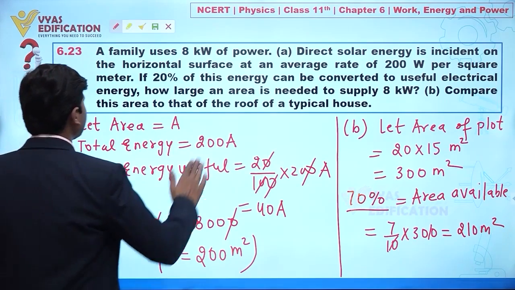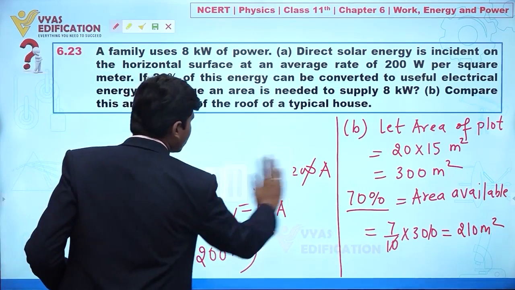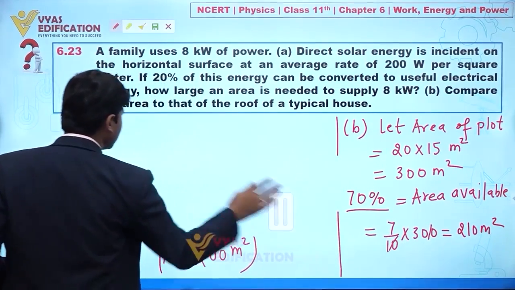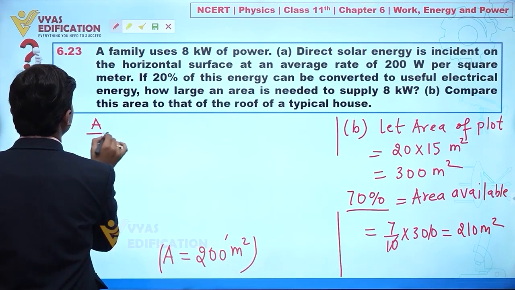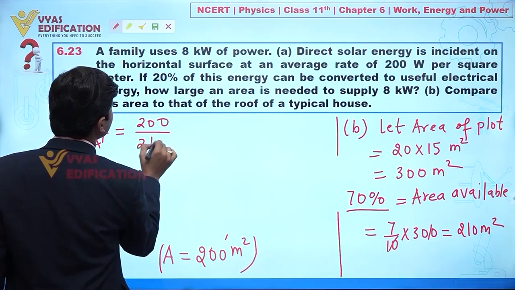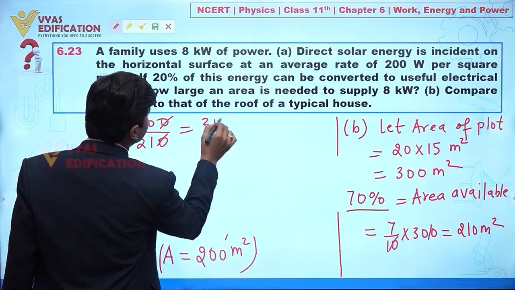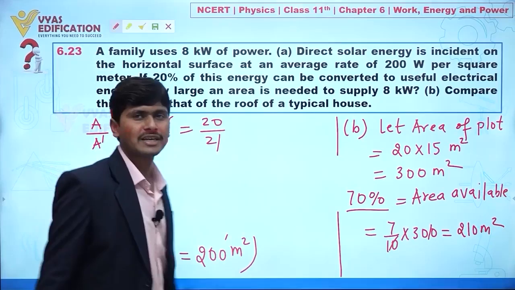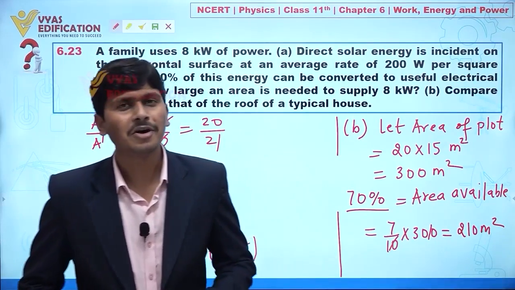Clear? So I can say here we are getting area 200 and here we are getting 210. So if we find here A by A dash, clear? So directly I can say 200 divided by 210. So from here we can say we are getting this area 20 by 21. Clear to everyone? So this is all about this question.